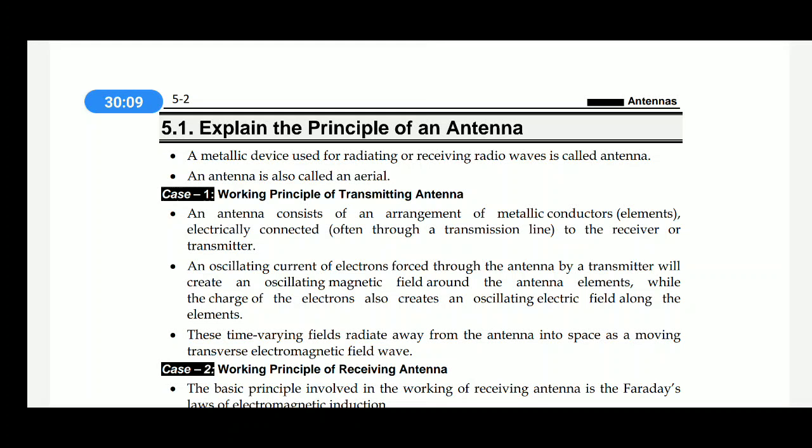An oscillating current of electrons forced through the antenna will create an oscillating magnetic field around the antenna elements, while the charge of electrons also creates an oscillating electric field along the elements. Time varying fields radiate away from the antenna into space as a moving transverse electromagnetic field.